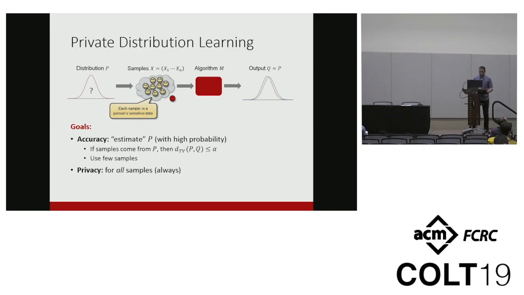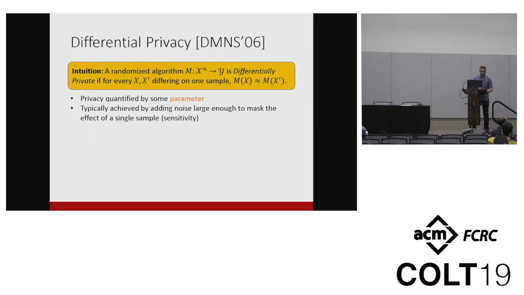A little more formally, we want our algorithm to be differentially private, which means that for any pairs of datasets which differ on at most one sample, the output distribution of our algorithm, M(X) and M(X'), should be pretty close. Now, this sort of privacy is usually quantified by some parameter and is typically achieved by adding some random noise that is large enough to mask the effect of any single sample in the worst case, or what we call the sensitivity.